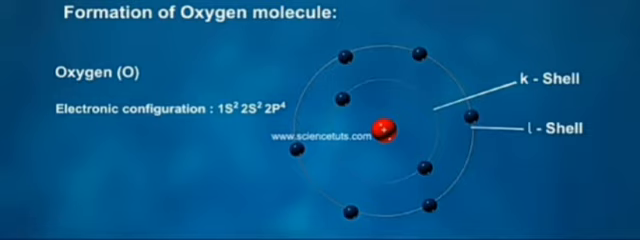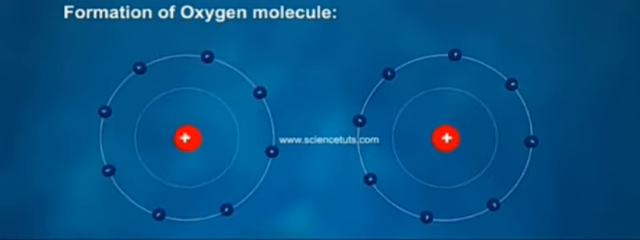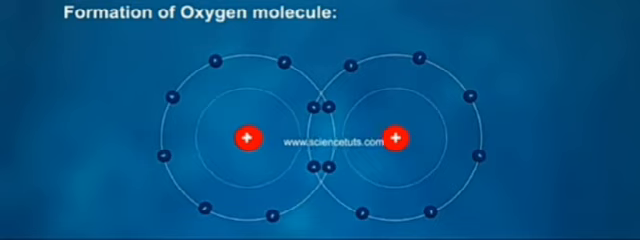In the case of oxygen, the atom has 6 electrons in the L shell. So each atom of oxygen shares 2 electrons with another atom to constitute a double bond between the two atoms. So the oxygen molecule is formed by 2 shared pairs of electrons, which means a double bond is formed in oxygen.